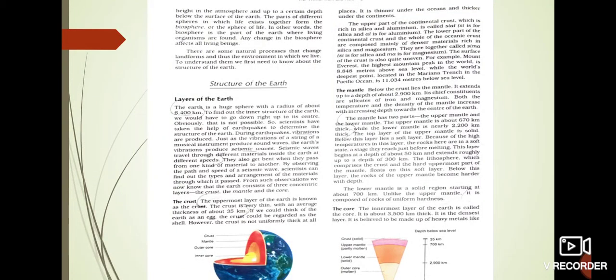Now children, we are going to move on to the next topic of the chapter, that is the structure of the earth. In the structure of the earth, we are going to read about the layers of the earth. Scientists believe that the earth is approximately 4 to 5 billion years old. According to scientists, the earth originated as an extremely hot mass of gas and molten materials.